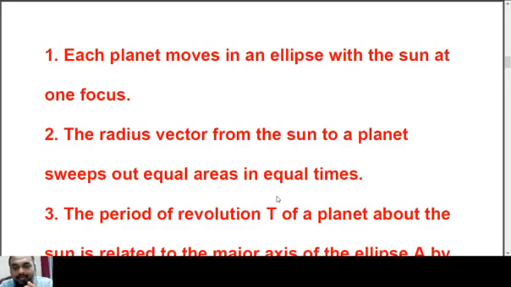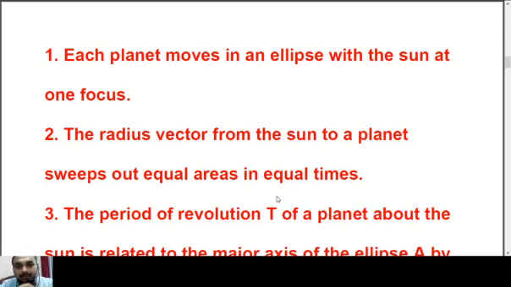And finally he came out with Kepler's laws of planetary motion, and that led to the discovery of Newton's laws of motion, which is the foundation of mechanics. And those three statements or postulates are the three Kepler's laws.